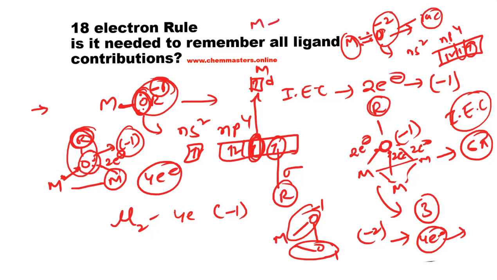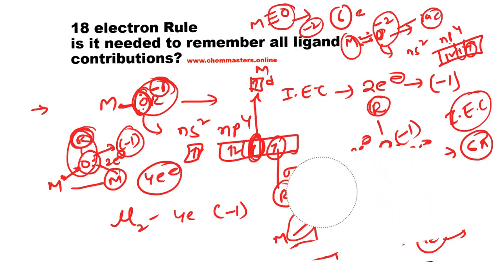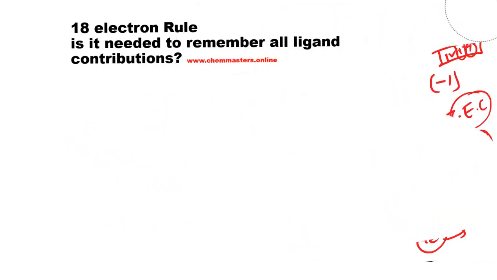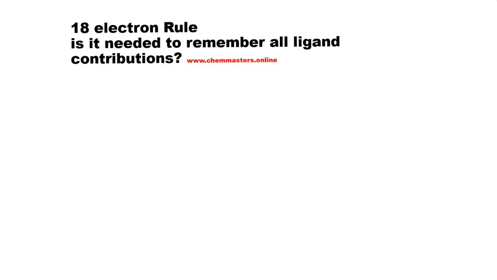For example, if it is with 3 bonds, then here the formal oxidation state is always -2, but the electron contribution is 6 electrons through lone pair of electrons. Okay, right. Now take another example. So don't get confused, just look at the valence electrons and how many unpaired electrons are coordinated and how many lone pair electrons are coordinated. Based on that, you can find oxidation states and number of electron contributions in ionic electron count.